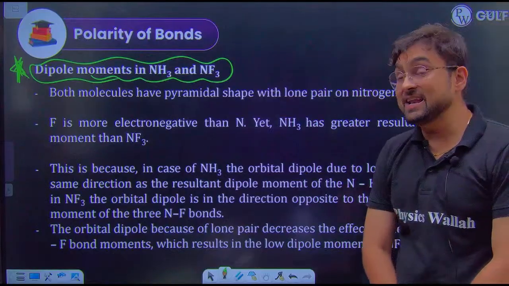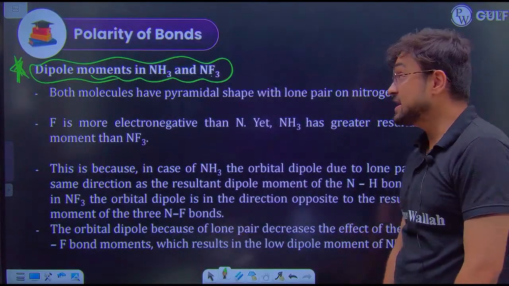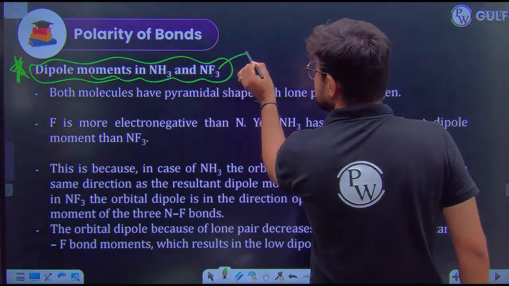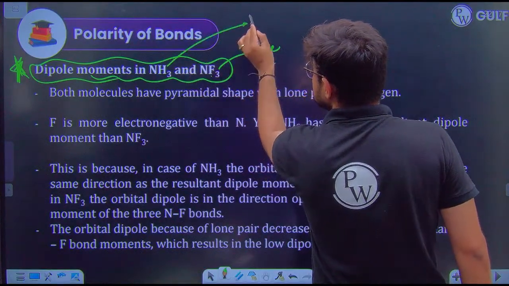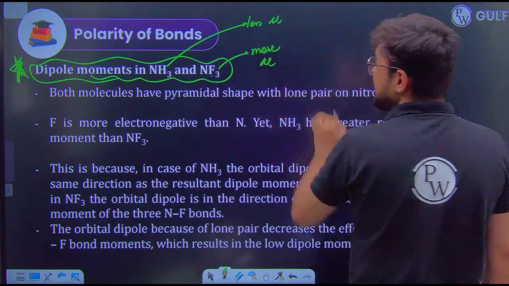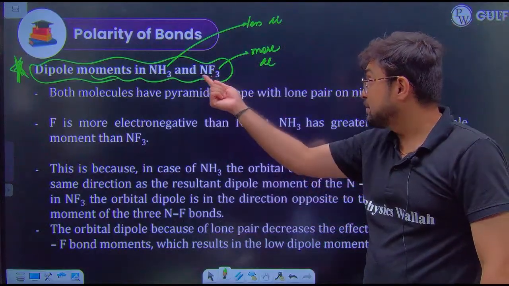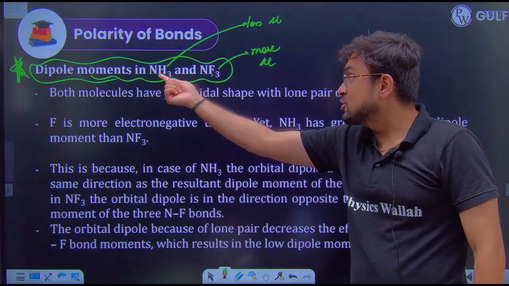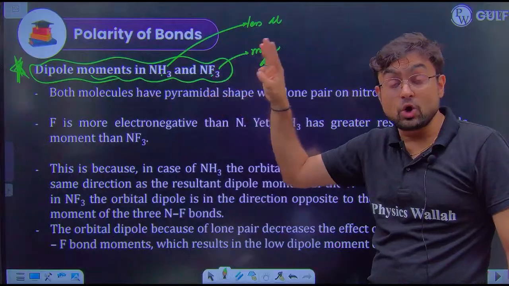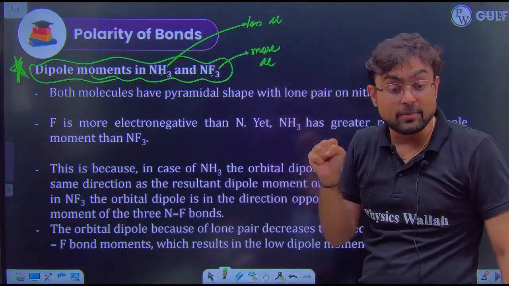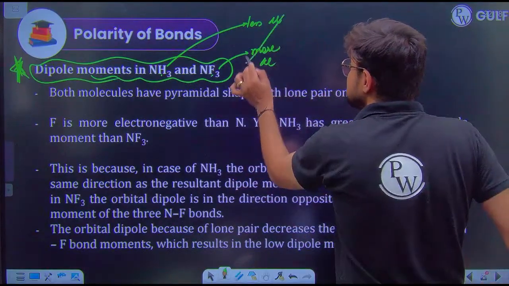Now guys, you tell me that fluorine is more electronegative. So you must be thinking that NF3 should have a more dipole moment and NH3 should have a lesser dipole moment. Everybody must be thinking this, because obviously, as compared to fluorine, hydrogen has a very poor electronegativity. So this molecule, having 3 atoms of fluorine, must be very much polar. So its dipole moment should be very high, but this is not the case.